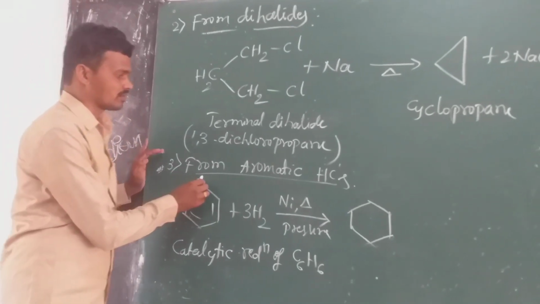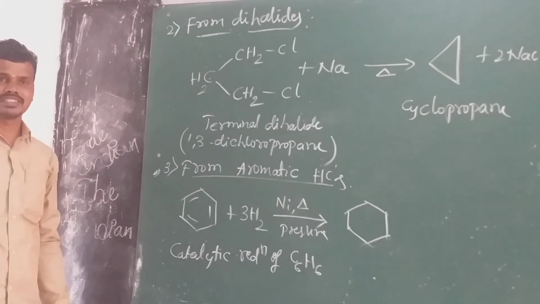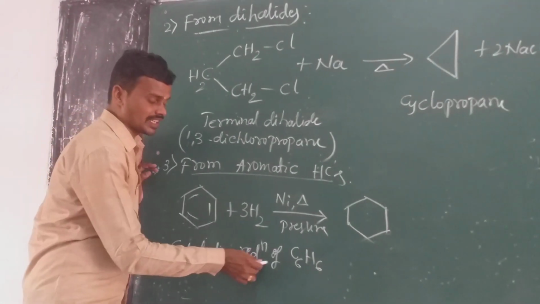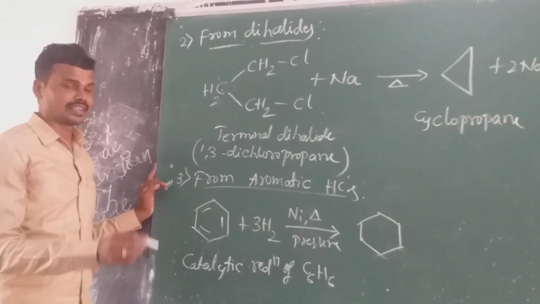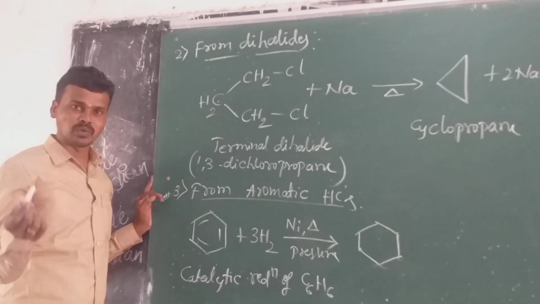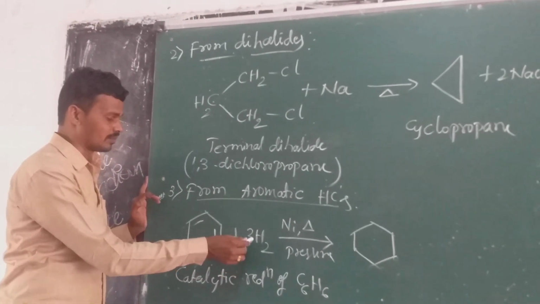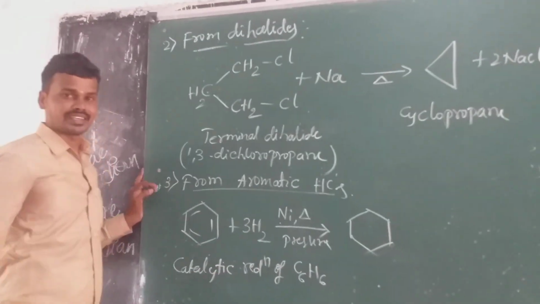And the third method is from aromatic hydrocarbons. Aromatic hydrocarbons contain the benzene ring, a 6 member ring. This is the catalytic reduction of benzene. Reduction is addition of hydrogen. Three hydrogen molecules are added to this benzene ring by using a nickel catalyst under pressure.